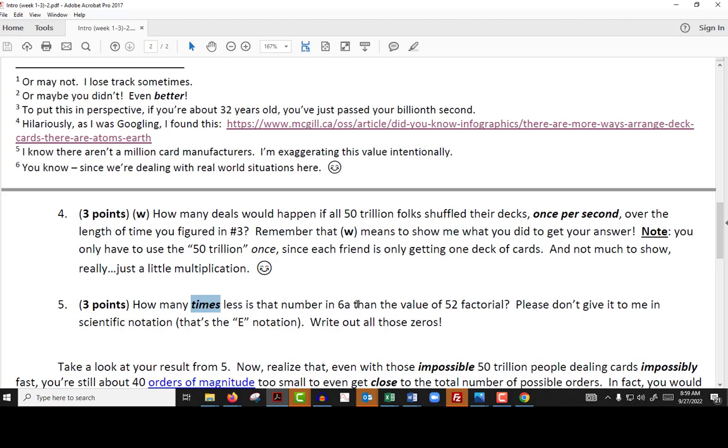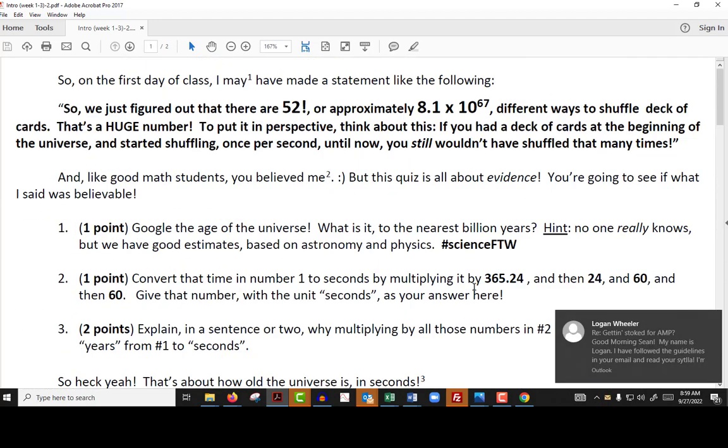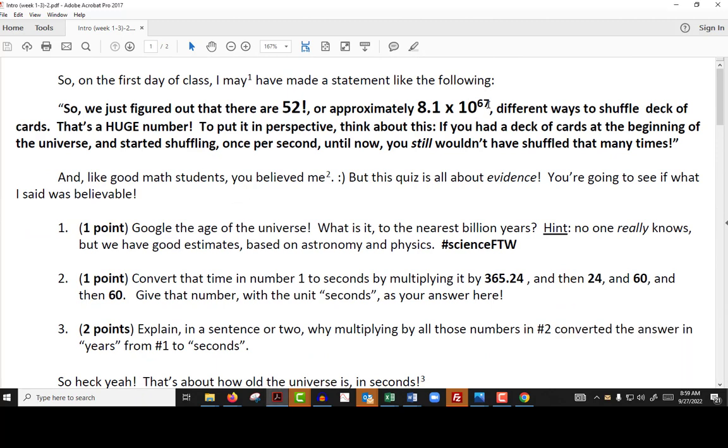And I don't know why I called that 6a. That's number 4, not 6a. How many times less is that number than the value of 52 factorial? So what I want to do is take 52 factorial, which I know is equal to this number here. I'm going to copy this one.